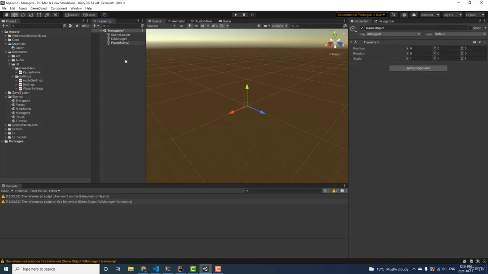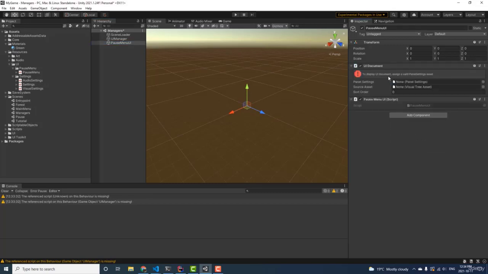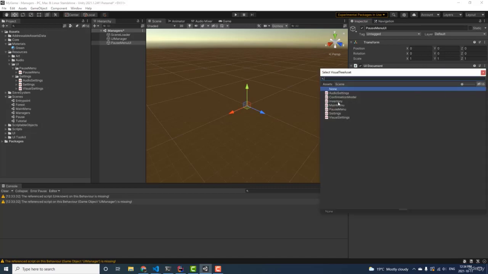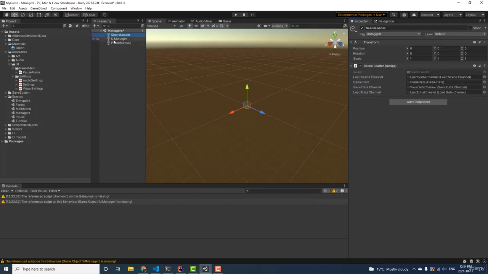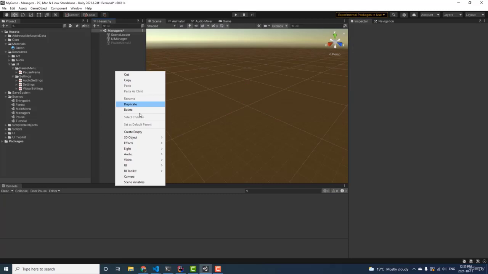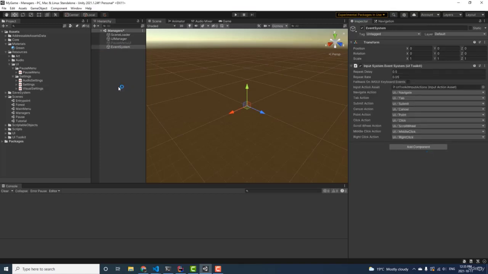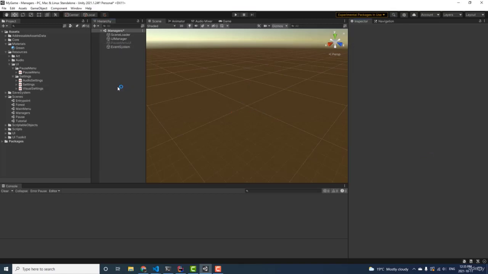Now we're going to create a new empty game object called pause menu UI. We're going to add the pause menu UI script and set the panel and UXML document. Then we're going to drag that into our UI manager script and we're going to disable it by default. Now we're going to create an empty game object and add the UI toolkit event system to it.